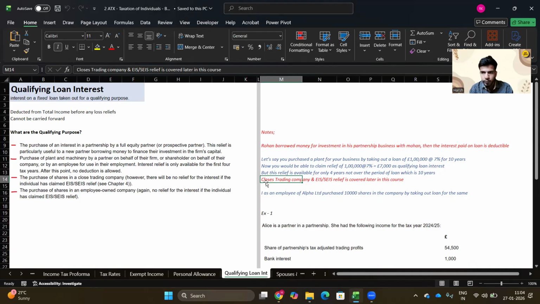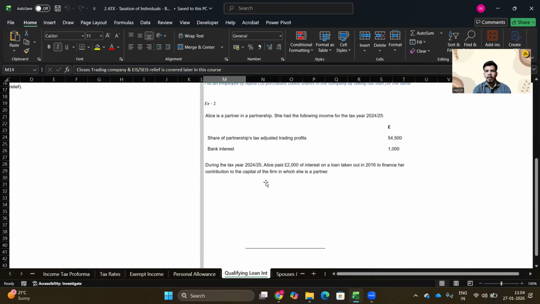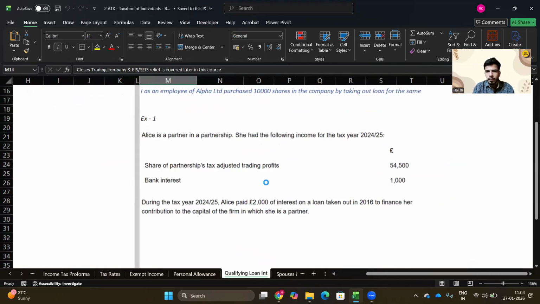To get this relief, because at a future point in time, I would be able to contribute to the economy by paying tax. Okay, perfect. Now let's see a solved example here, and then we will wrap up this session.